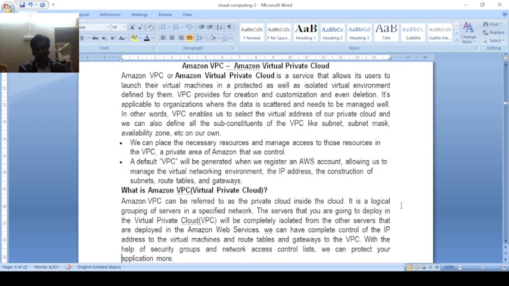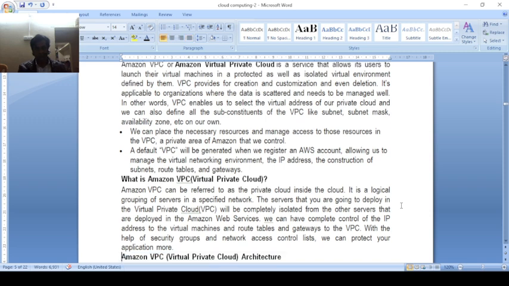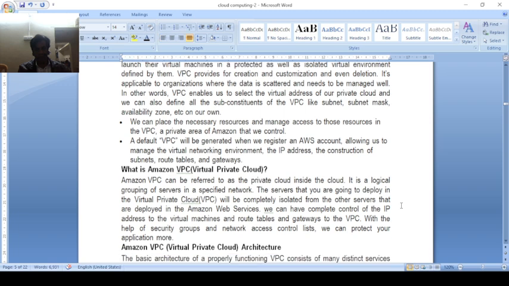cloud services. And what is the virtual cloud service? Amazon VPC can be referred to as a private cloud. Inside the cloud, there are logically separated services, and servers that are deployed in the private cloud have complete isolation.